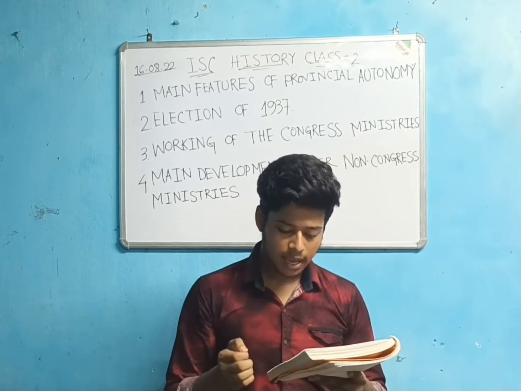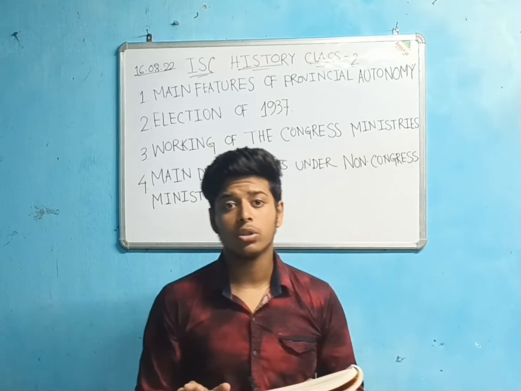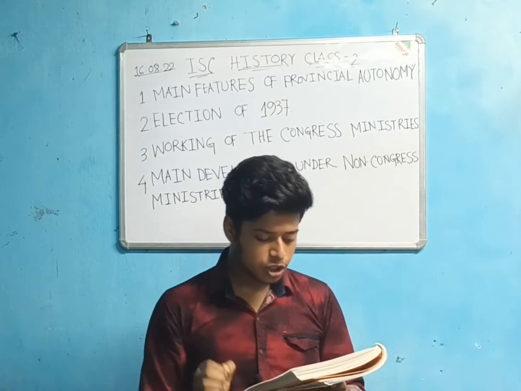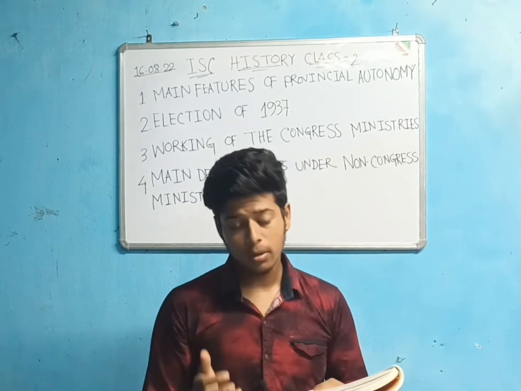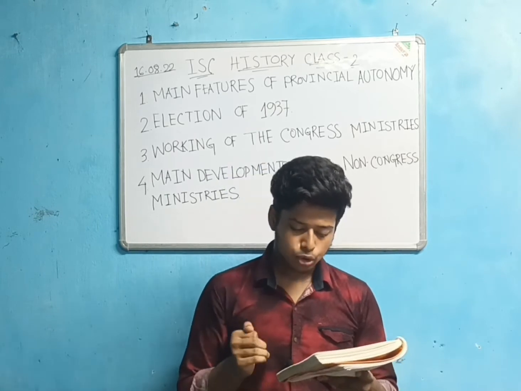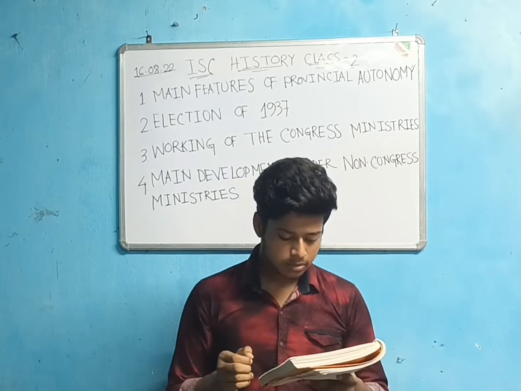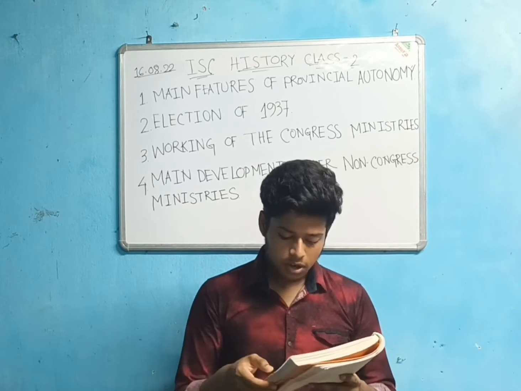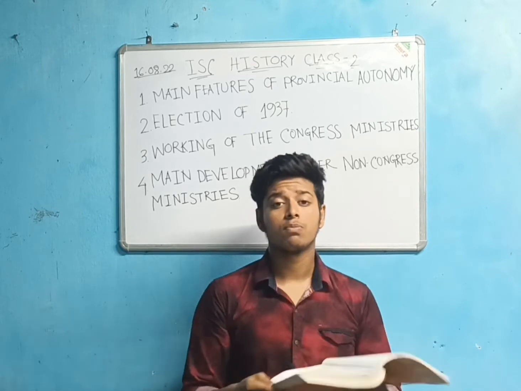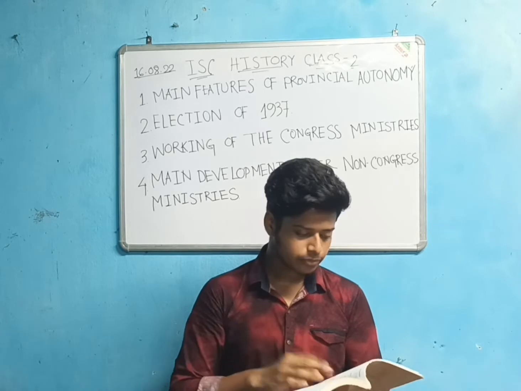Congress condemned the act, but they were not ready to take part in the provincial portion, of course under protest. Both Congress and the League participated in the election of 1937. The federal part was never introduced, but the provincial part was put into operation very soon.